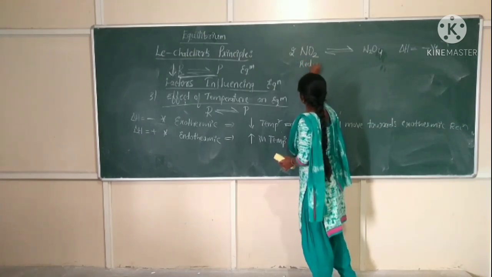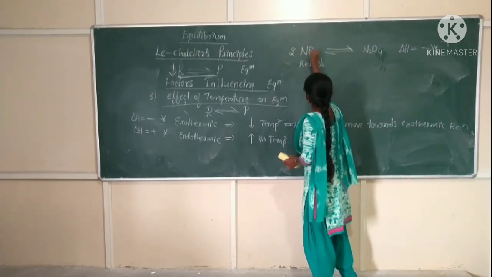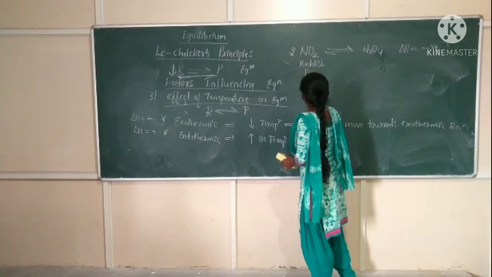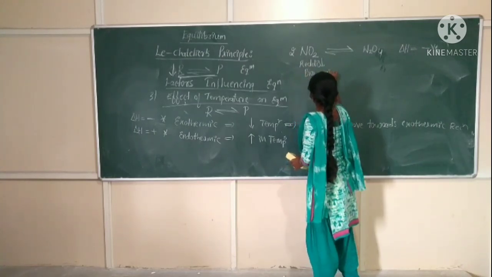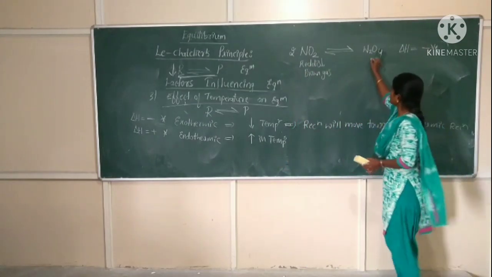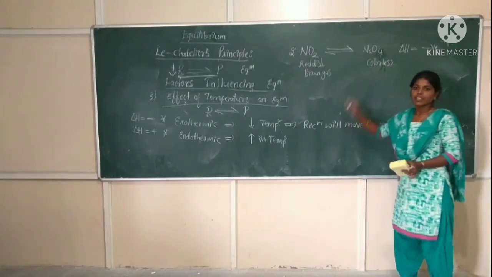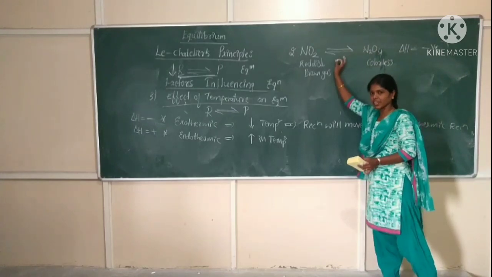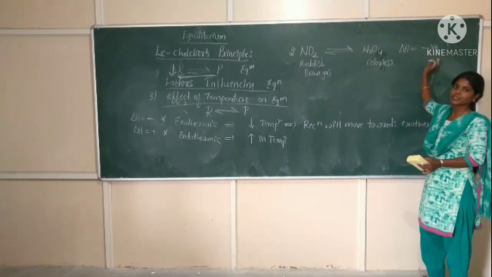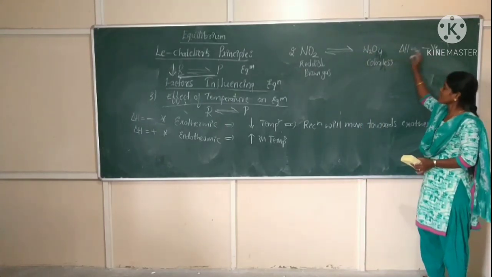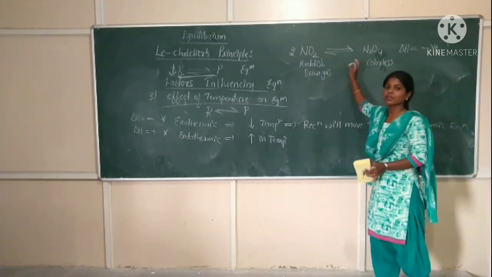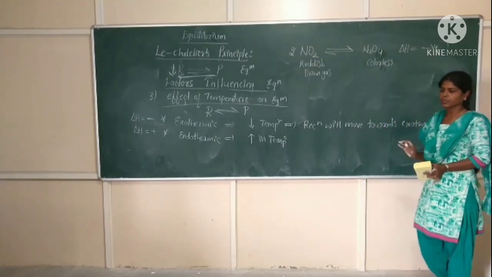Now initially this NO2 will be reddish brown in color. What is the color of NO2? Reddish brown gas. N2O4 is colorless. It does not have a color. For this system, this chemical equilibrium is favoring which reaction? Exothermic reaction.